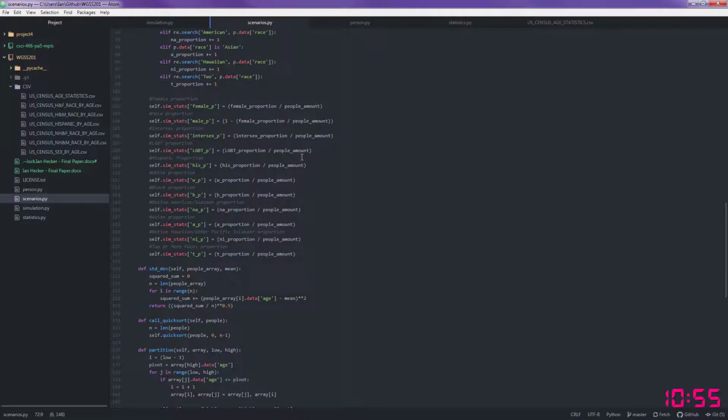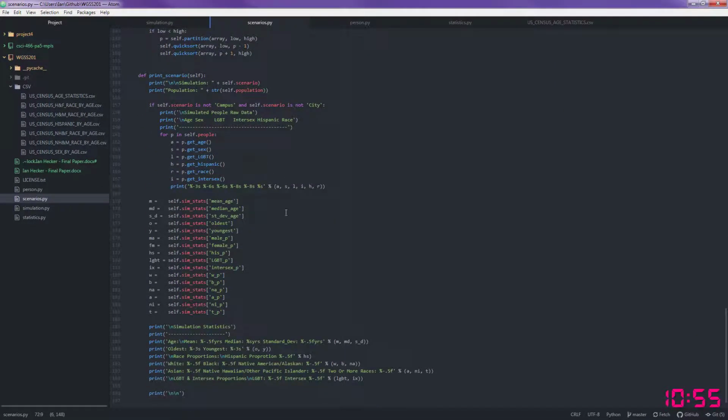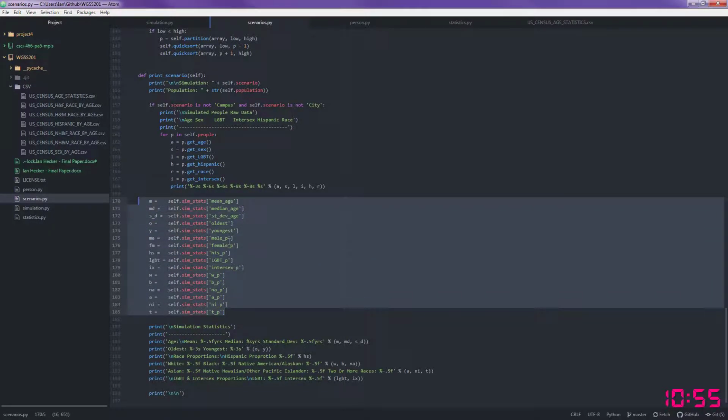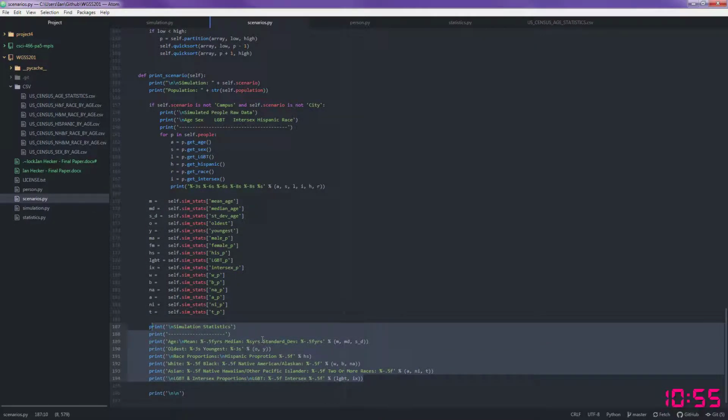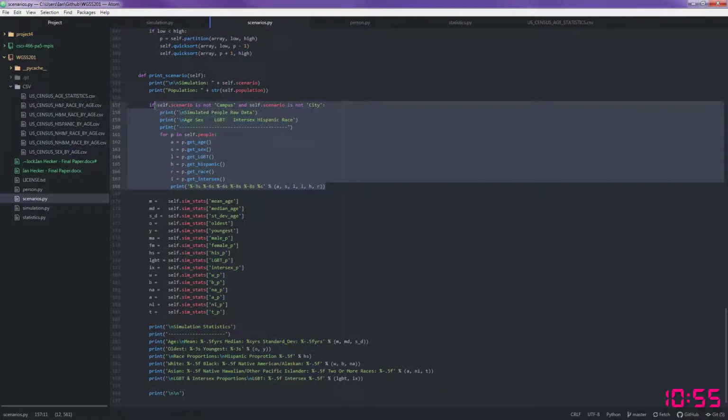And then from there, the dictionary of scenarios of that scenario will be updated with those facts. And then from there, a printout is done of all those traits into a nice little neat simulation statistics output, as well as a big raw output of all the data for each person, as long as the scenario isn't campus or city, because campus and city each having 14,000 and 50,000 persons is just too much to print out on the console, and it takes forever. So I spared you guys, and I put a condition up here to prevent that.